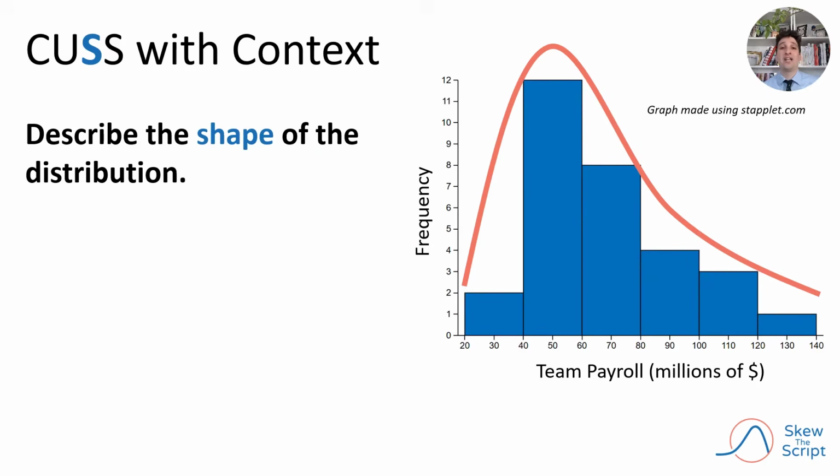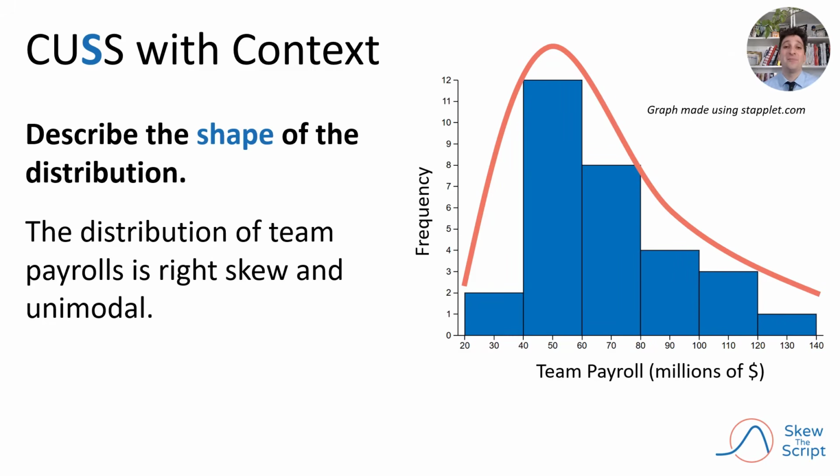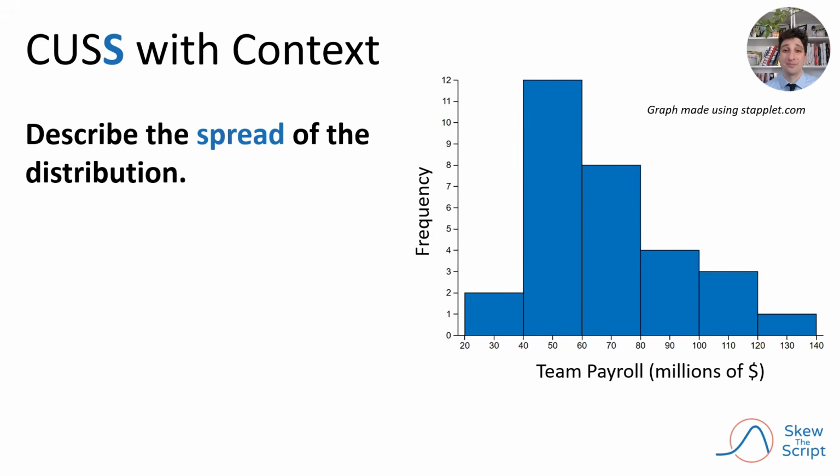So we can draw a line above the frequencies on our graph to get a better sense of its shape. And this line makes it clear that the distribution of team payrolls is right skew with the tail on the right. It's also unimodal with just one prominent peak.